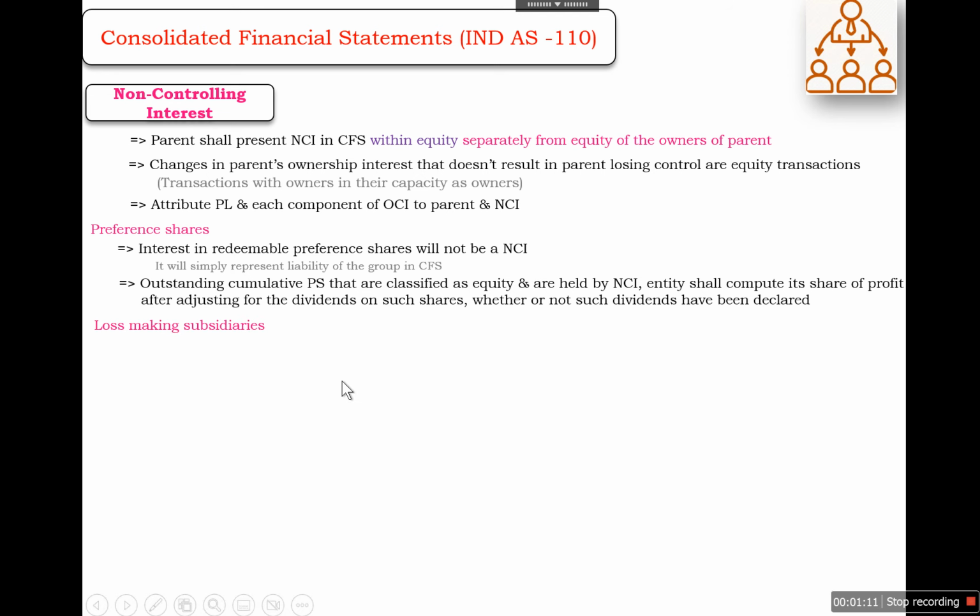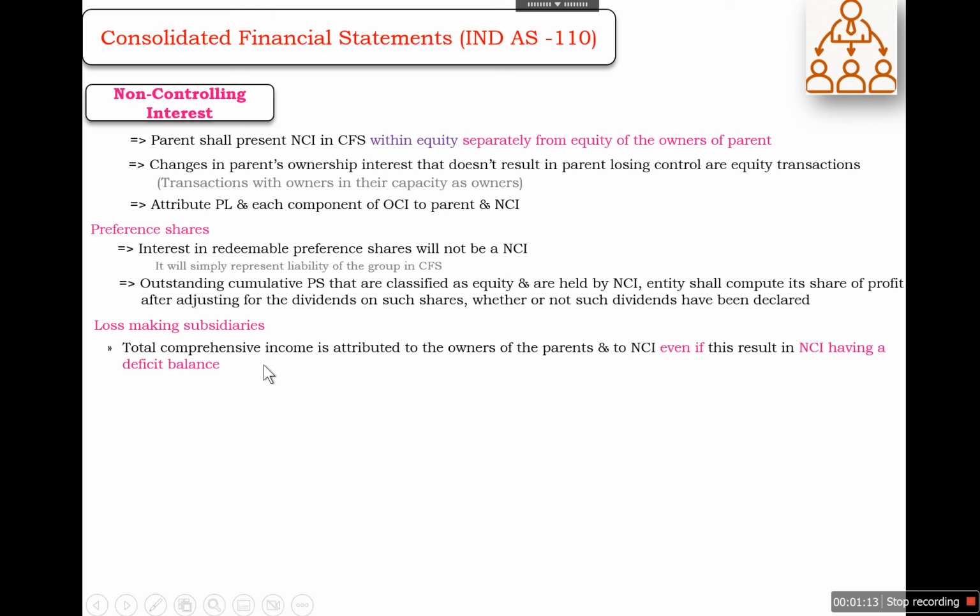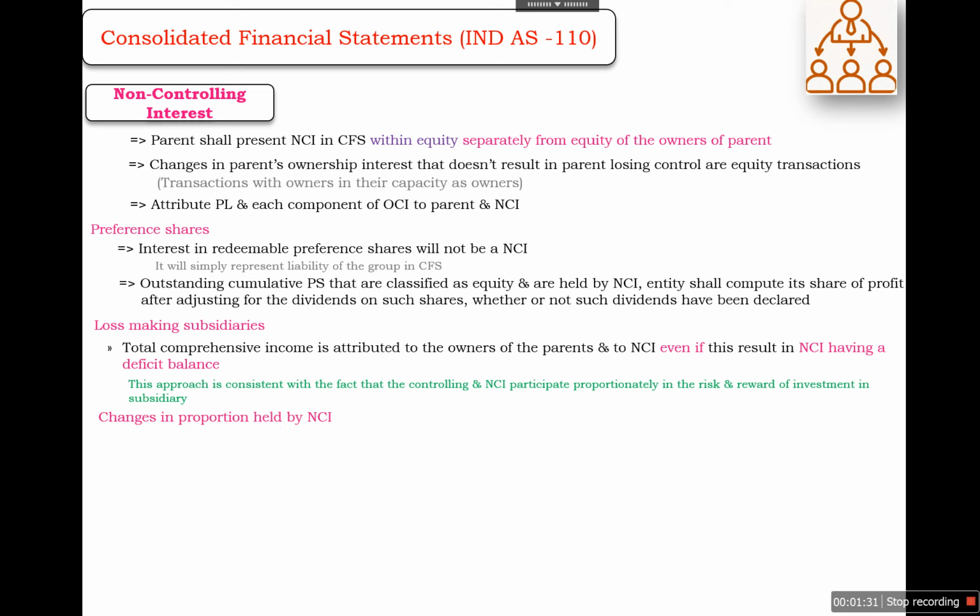And in case of loss-making subsidiaries, total comprehensive income is attributable to both the owners of the parent and to NCI, even if it results in NCI having a deficit balance. This approach is consistent with the fact that the controlling interest and NCI participate proportionately in the risk and reward of the investment in the subsidiary.